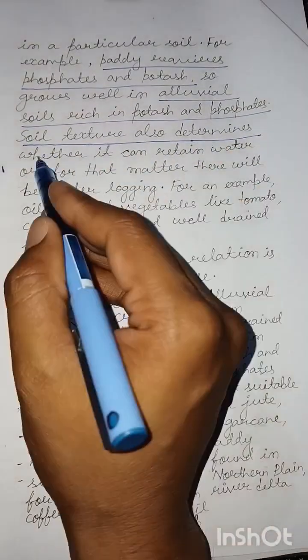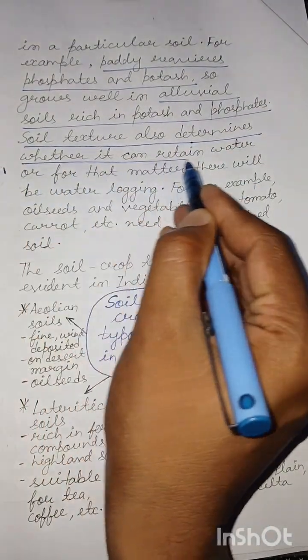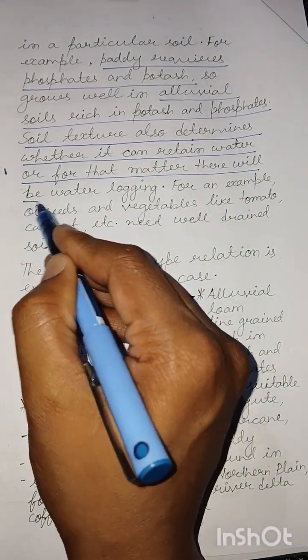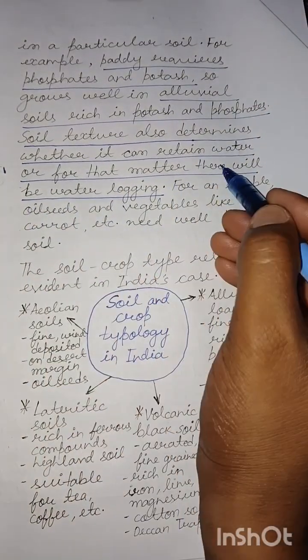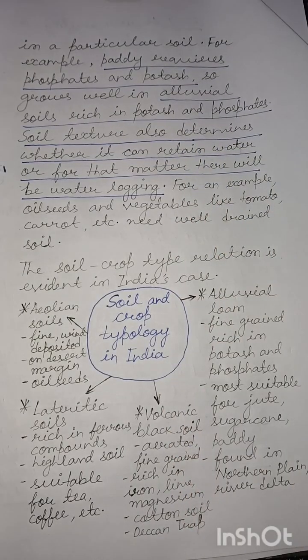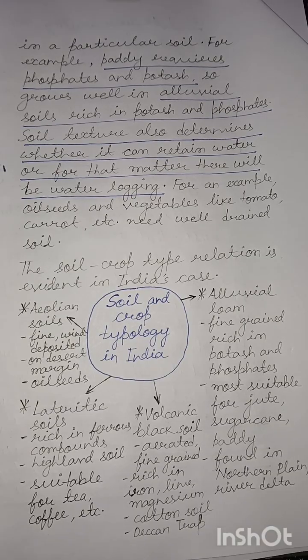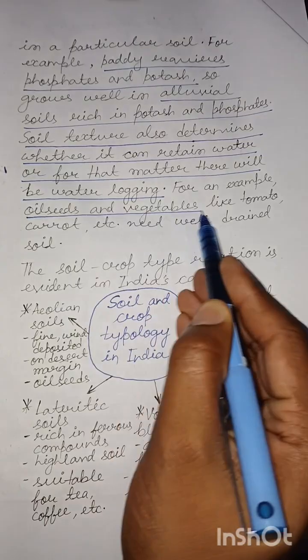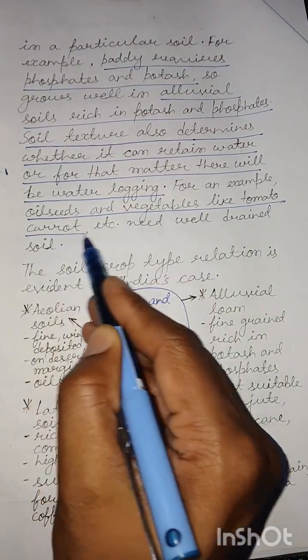Now coming to soil texture, that is whether it is fine grained, coarse grained, etc. Soil texture also determines whether it can retain water, or for that matter there will be waterlogging. If it is fine grained, it would mean that it can retain water, and if it is coarse grained, all this water would drain out. On the other hand, if the soil particles are really microscopic, very small, that might lead to waterlogging.